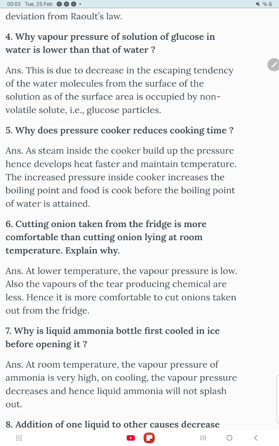Why does a pressure cooker reduce the cooking time? The reason is that a pressure cooker builds up pressure, and pressure is proportional to temperature, so it develops heat faster and maintains the temperature. And if the temperature increases, it means the cooking time will be decreased.